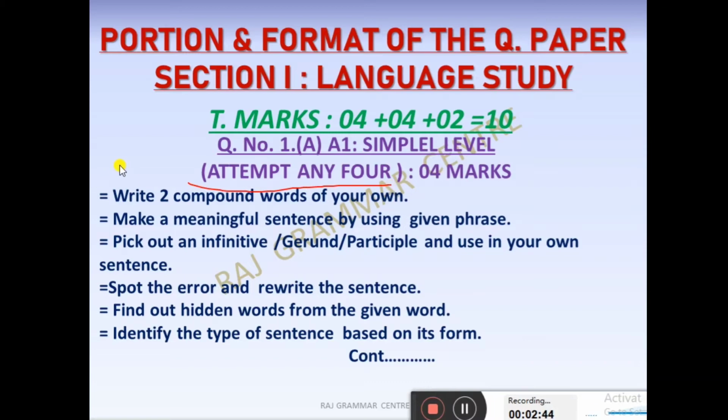First is: write 2 compound words of your own. You have to make 2 compound words by yourself, because these words will not be given to you. And why is it written here as the simple level? Because these questions are actually easier. So here the first part, question number 1A, is the simple level. Here the easier questions are there.